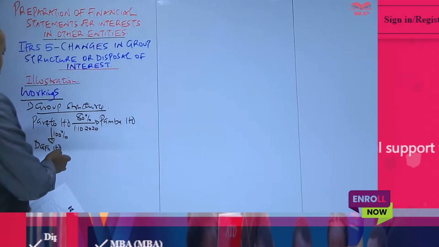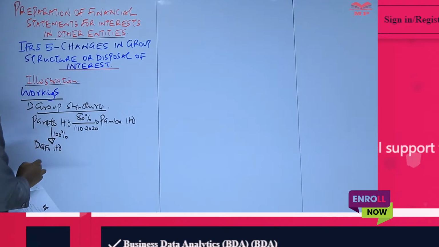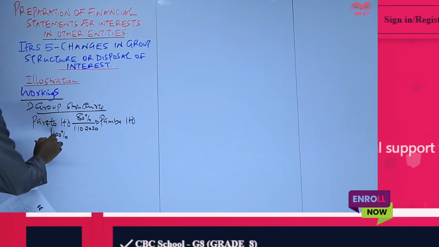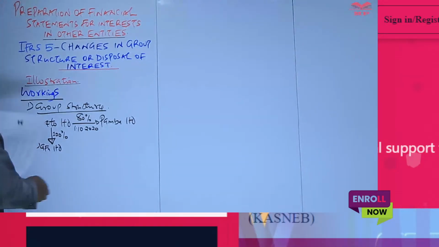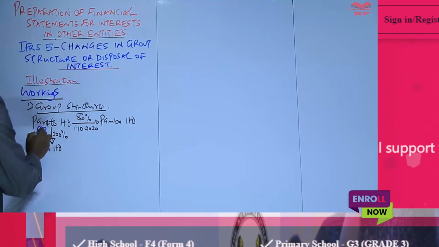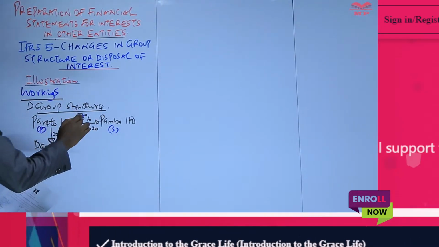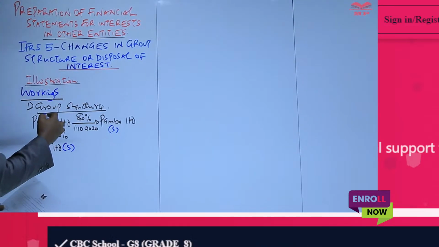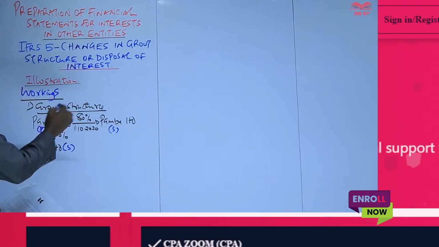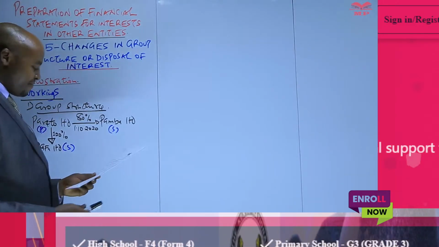In this case, we are not given the specific date of acquisition, but we are told Pareto Limited had acquired 100% shareholding in DAFU sometime back, a number of years ago. So from this group structure here, Pareto Limited will be the parent company, and automatically the parent company is the one which is supposed to prepare the group account. Then PABA is a subsidiary, and also DAFU here is a fully owned subsidiary. Fully owned means that the parent company acquired all the shares, or holds all the shares, in that particular subsidiary.